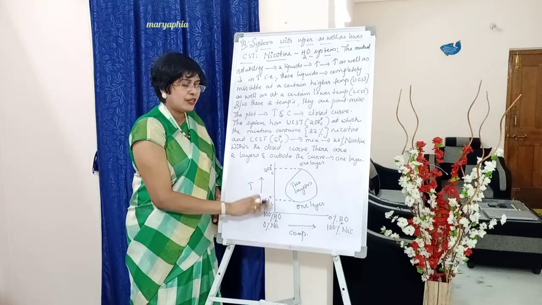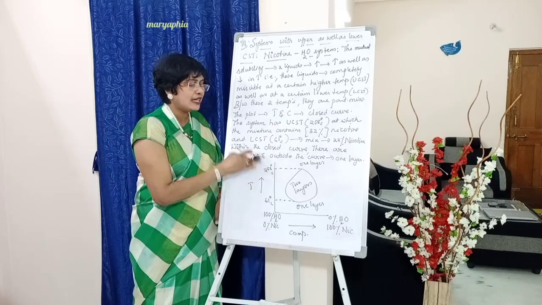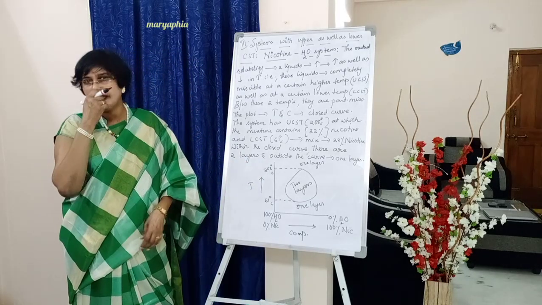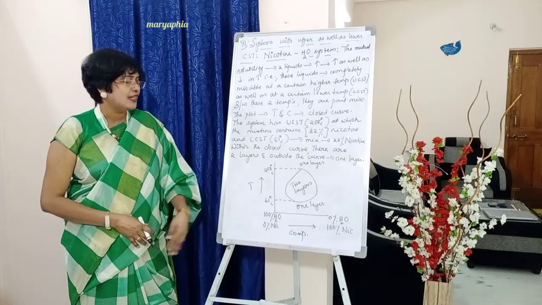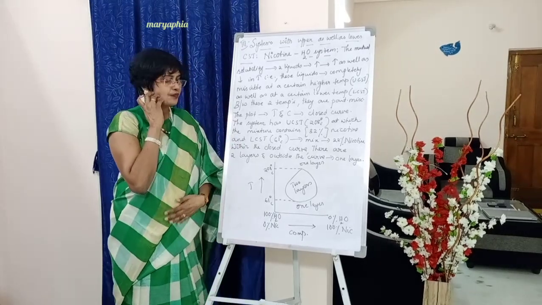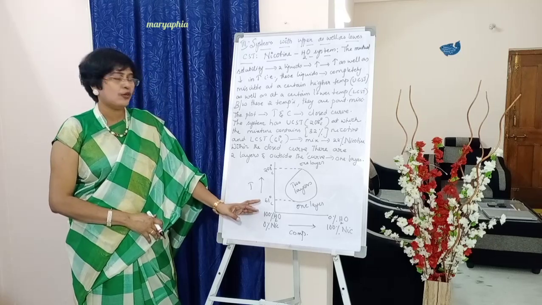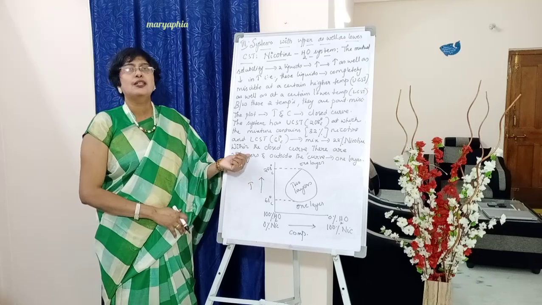And at and below 61 completely miscible whatever the composition. At and above 208 one layer system is homogeneous whatever may be the composition. So you need not write all these points here, just draw the graph and mention all these points. Okay, have you drawn the graph? Carefully note down the temperatures. This is LCST and this is UCST.